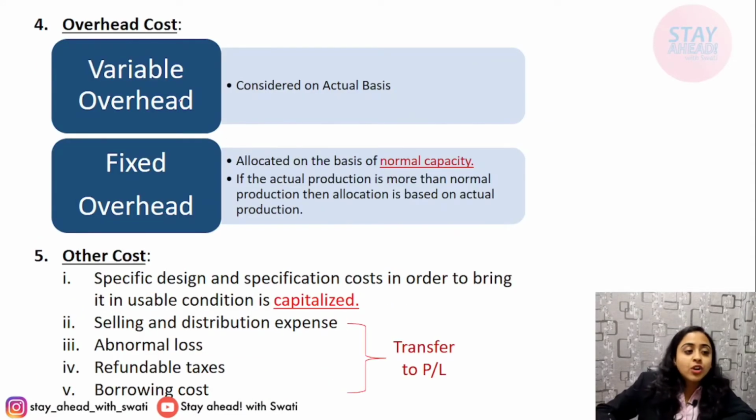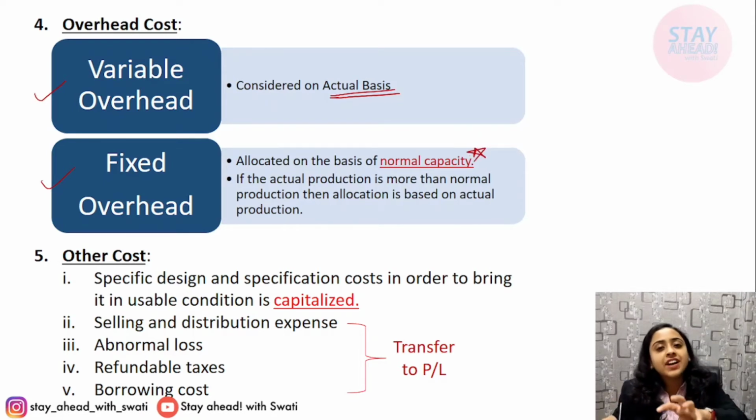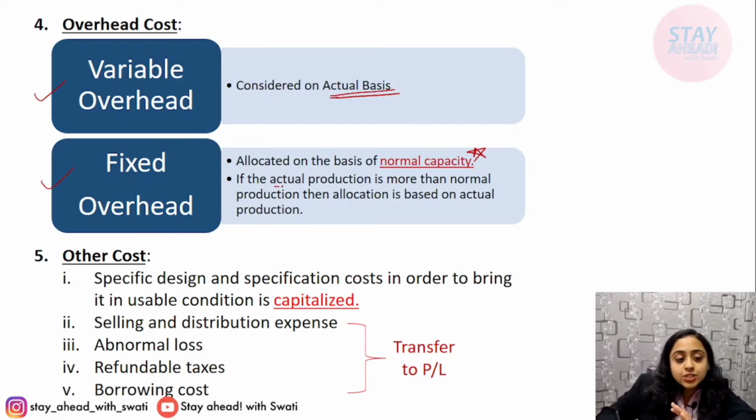Next comes overhead cost, that is variable or fixed. Variable is always taken on actual basis, fixed is always taken on normal capacity. Okay, normal capacity, and it is divided and allocated on the basis of normal capacity. But in case there is an exception, that if actual production is more than normal production, okay, normal capacity is 1000 and if you produce 1200, okay, more than 1000, then allocation is based on actual.